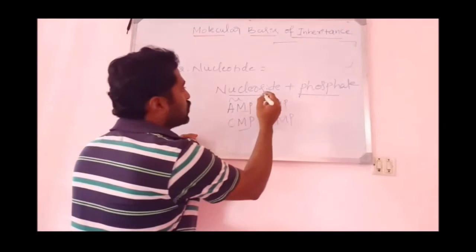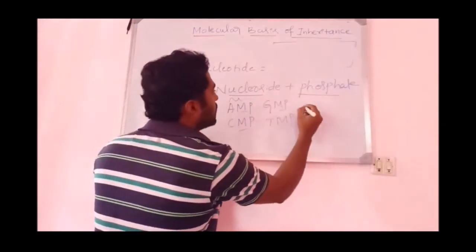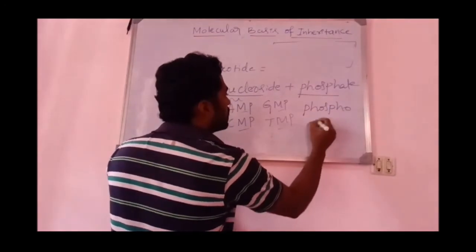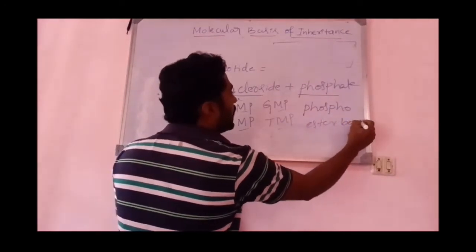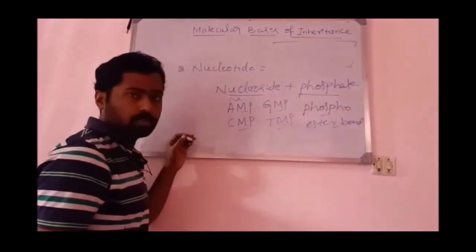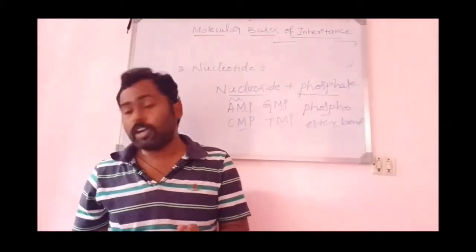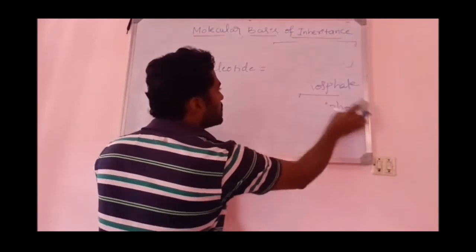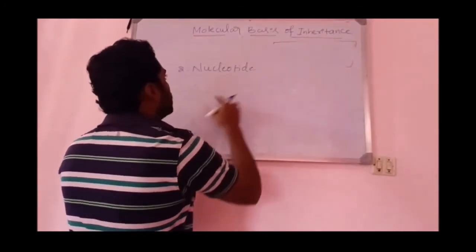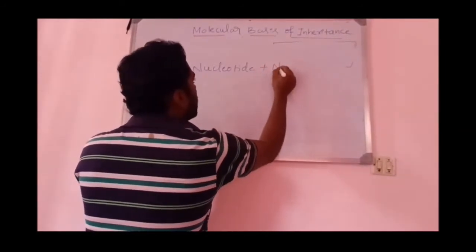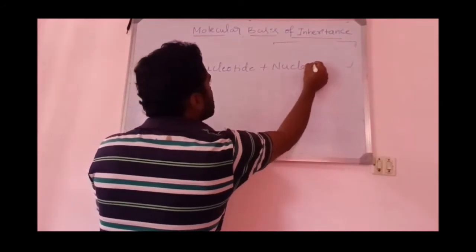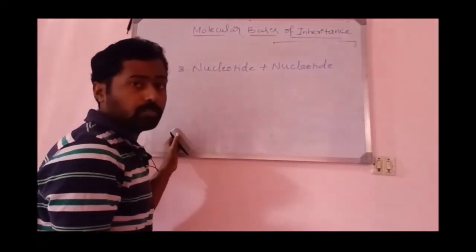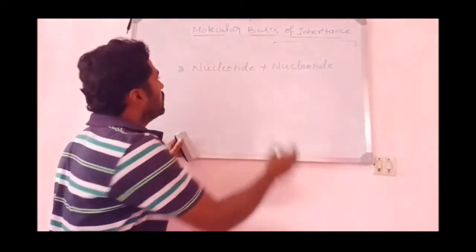The bond between the sugar and the phosphate, I said, that is phosphoester bond. So this is a bond between the sugar and the phosphate group, phosphoester bond. Okay, and the bond between one nucleotide and another nucleotide. See, the nucleotides get joined to each other. I think you know what a nucleotide is now. The combination of nucleoside plus phosphate is said to be a nucleotide.